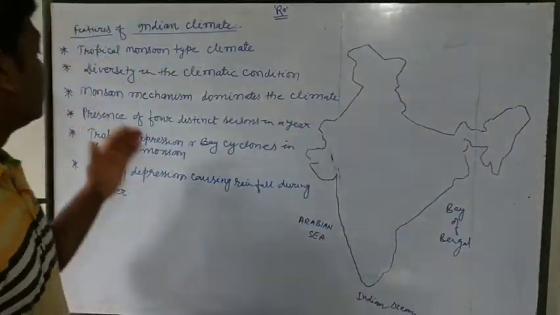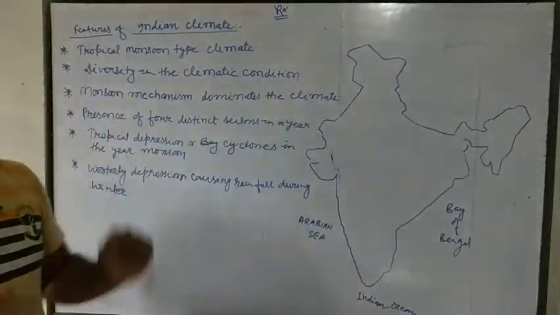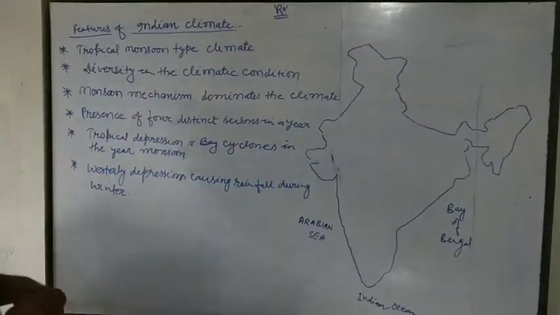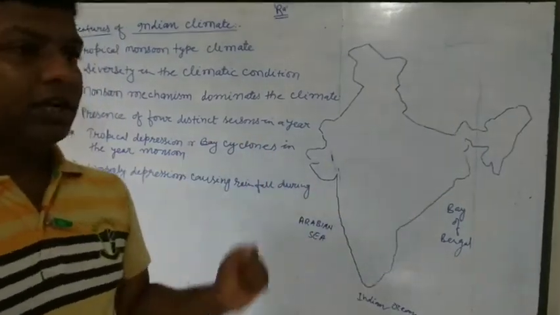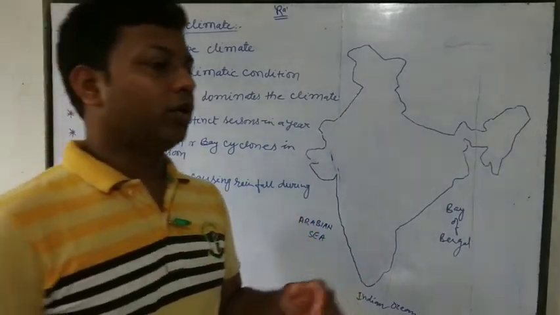So, presence of 4 distinct seasons in a year. In 1 year, India has 4 seasons. So, tropical depression, being a cyclonic condition, due to which India faces late monsoon.